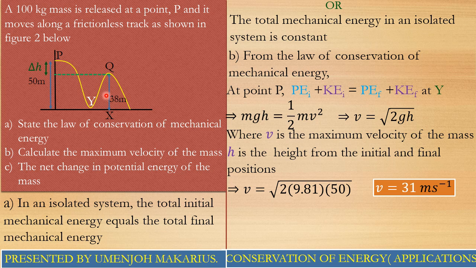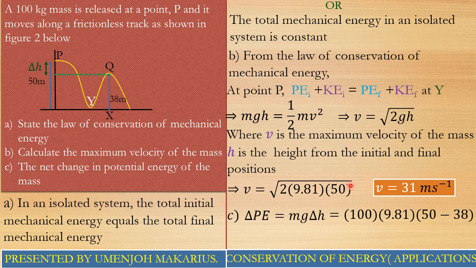50 minus 38. That therefore implies our change in potential energy has to be the mass of the particle times g times delta H, where delta H is simply the change in height. Plugging in everything, we have our m, that is 100 kilograms, times 9.8, times delta H, which is 50 minus 38. Punching that in the calculator gives us our change in potential energy to be